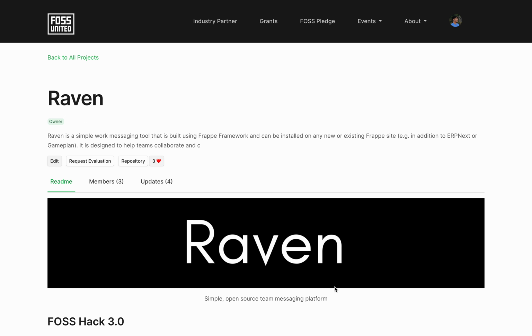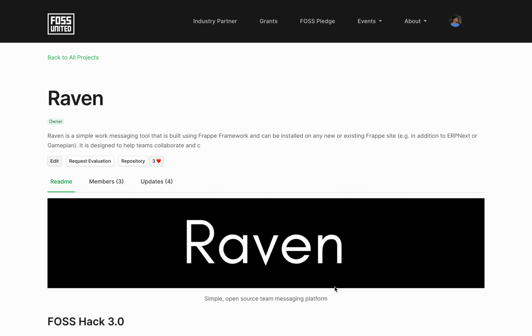The user might just send a message or two throughout a month, and yet we would still have to pay for them. So we thought, hey, why not build a free and open source alternative to Slack? We have been at it for about 10 days, but most of the work was done at FOSSHack 3.0.